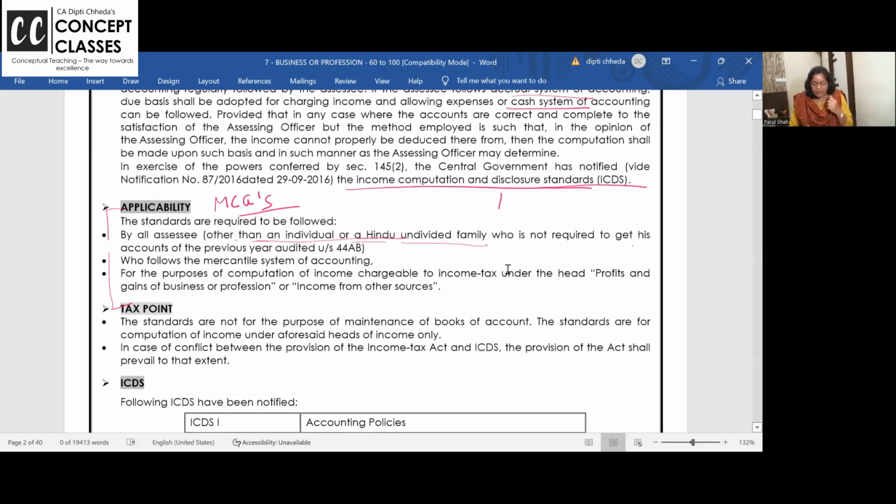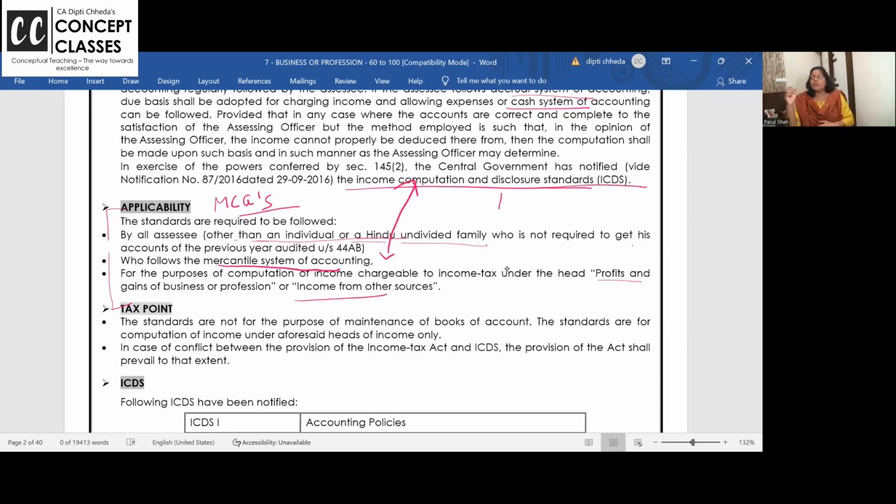Chalo. So what did I tell you? Who should follow ICDS? All the assessees: companies, LLP, partnership firm, all. Individual and HUF only if their books of accounts are audited. Who follows the mercantile system? If you are following the mercantile system, you have to follow ICDS. Ma'am, if I follow the cash system, ICDS are not applicable. Okay? To compute which income? Business income and other sources.